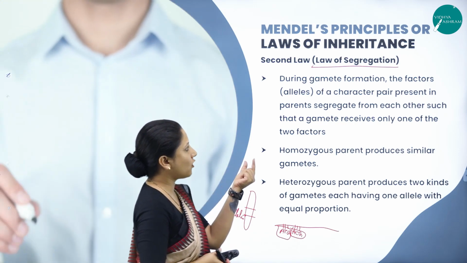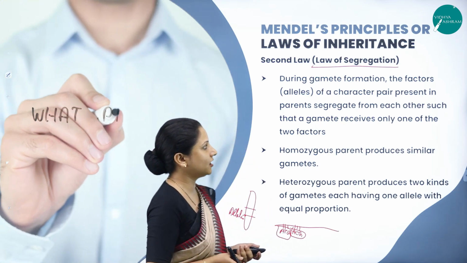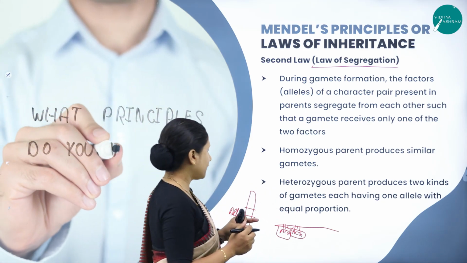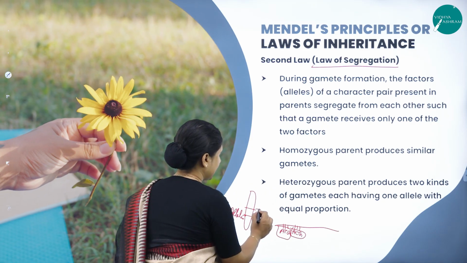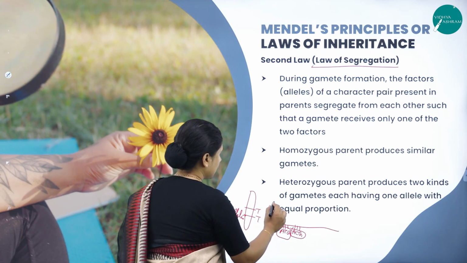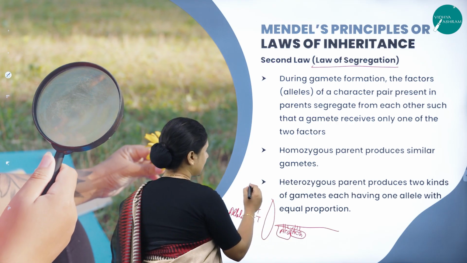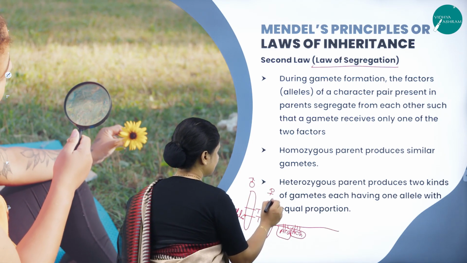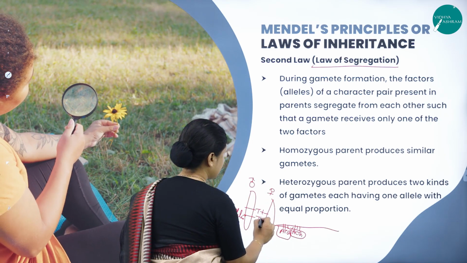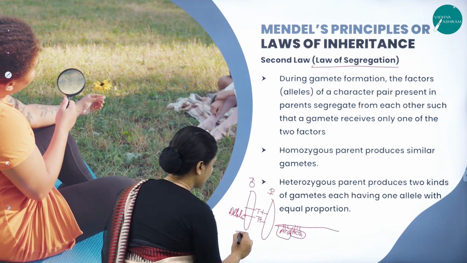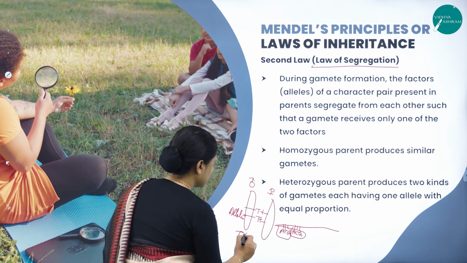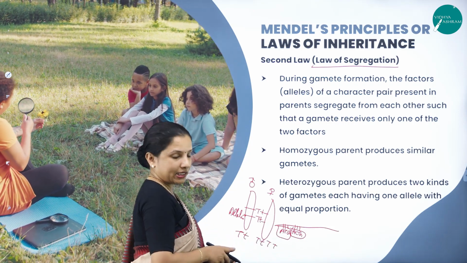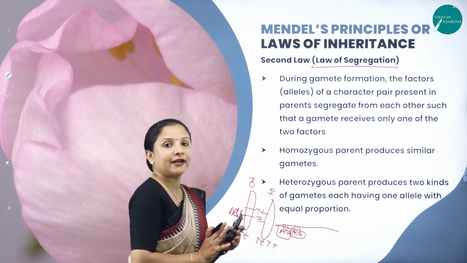So during gamete formation, the alleles of a character pair present in the parents tend to segregate. Say for example, there is one allele, that is T, present in the male parent, and the same is present in the female parent. They have Tt. Now when we cross, what will happen? We'll get T, then tt. So like that we'll get the characters. All these characters tend to segregate.